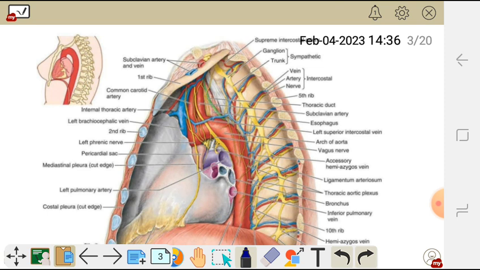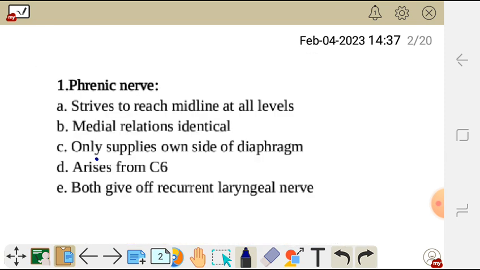As it passes from superior to the diaphragm, it doesn't pass through any organ, but passes freely from that side to this side, meaning it does not strive, meaning this statement is false. So we go to B.